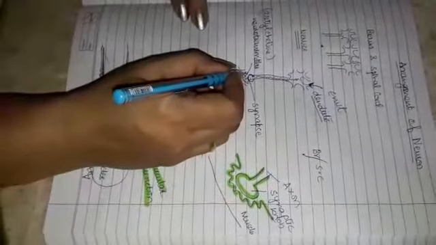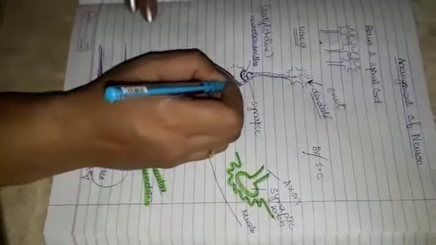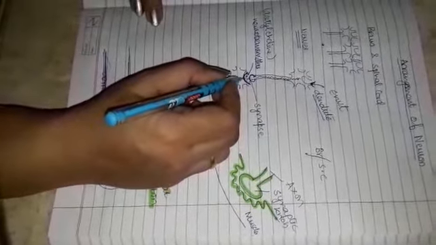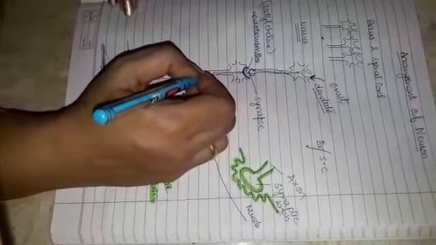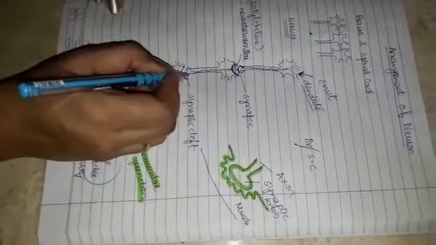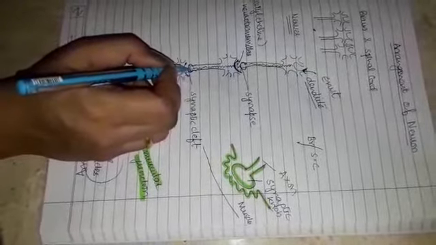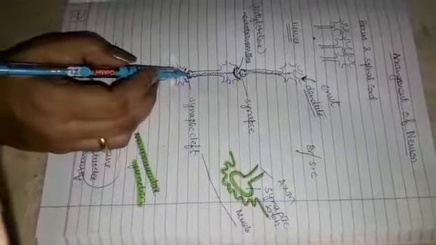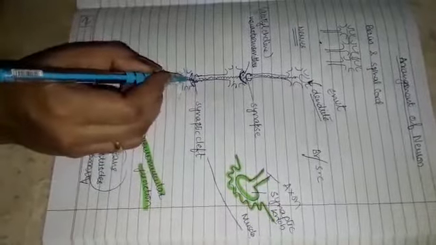This neurotransmitter then binds to the surface of the next neuron and sets up a nerve impulse in the next neuron. It will go through the axon. When it comes here, the synaptic knob will also release a chemical substance, a neurotransmitter, into this synapse or the synaptic cleft.